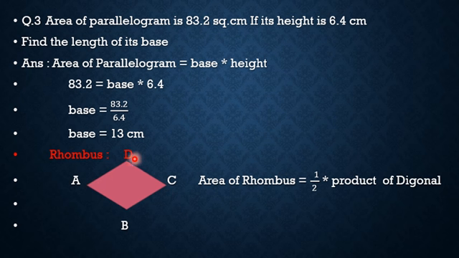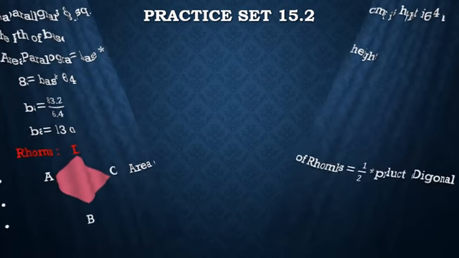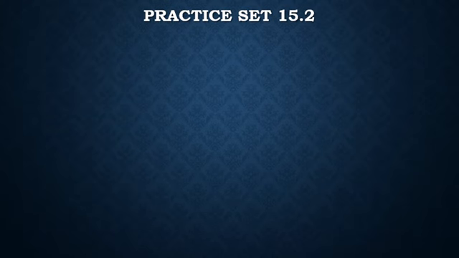ABCD is a rhombus. Therefore what is the formula of area of rhombus? Area of rhombus is 1/2 into product of diagonals. Here diagonals are AC and BD. AC and BD are the diagonals of rhombus. Then we can solve practice set 15.2.